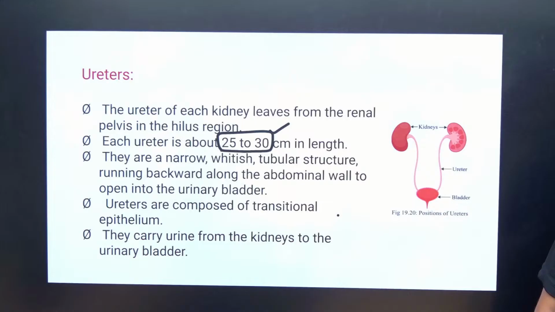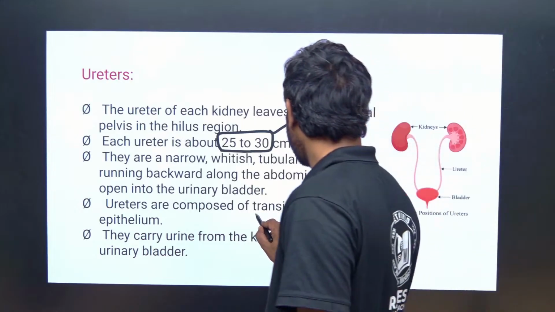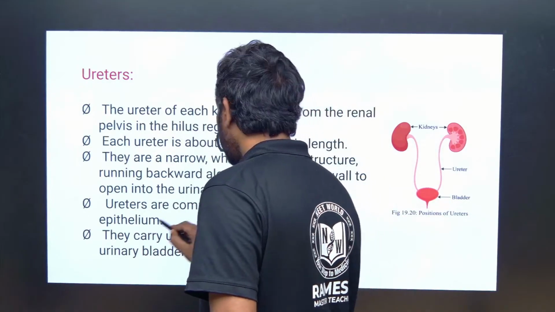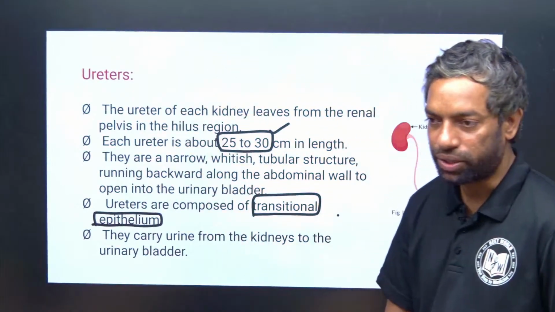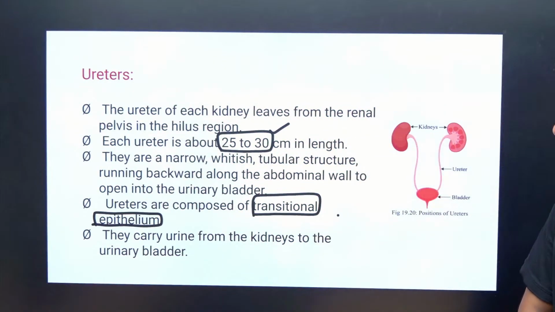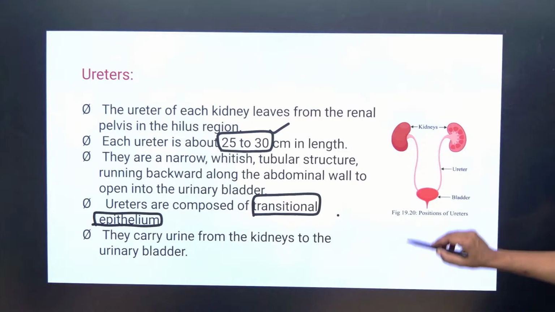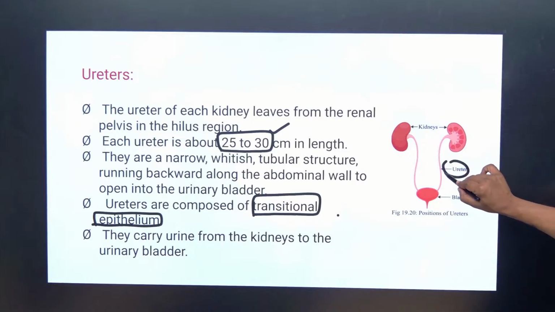Ureters are composed of transitional epithelium, which is important for NEET. They carry urine from the kidneys to the urinary bladder.